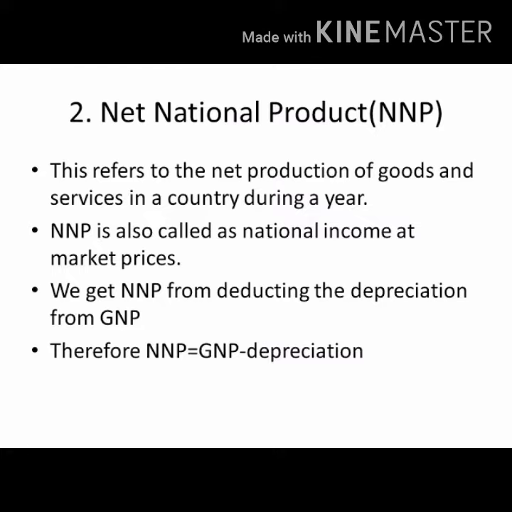Net national product. Net national product is considered as a true measure of national output. It is also known as national income. A rise in per capita income means an increase in aggregate real output. Hence, this is a better indicator than national income for measuring development.